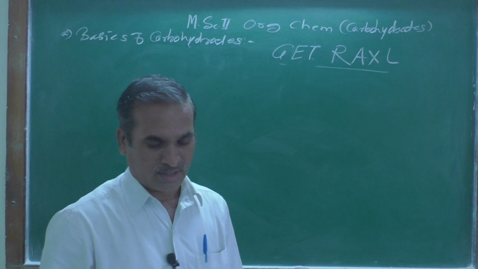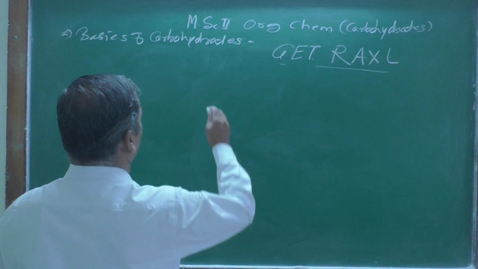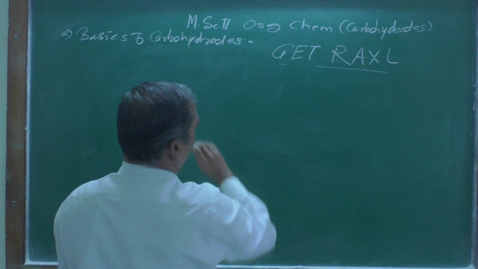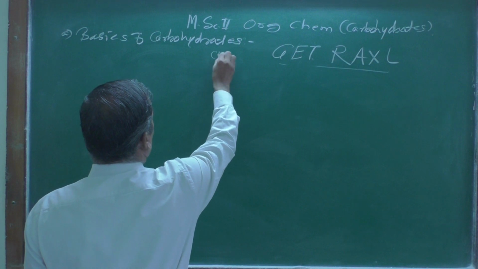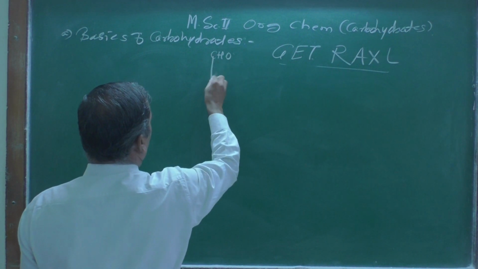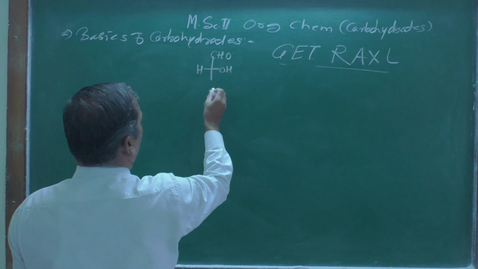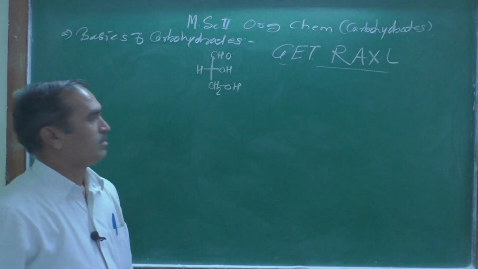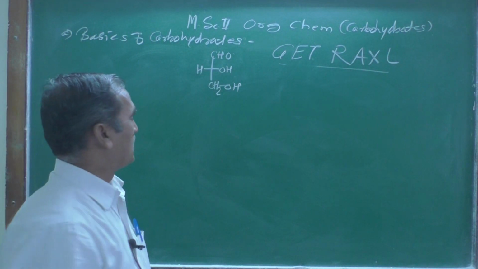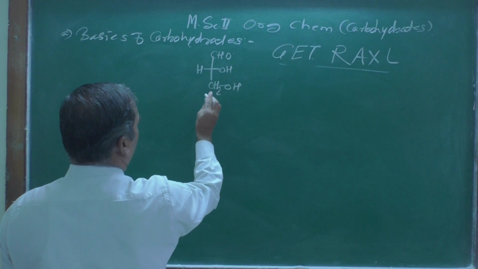But here, as we know, the glyceraldehyde structure is over here, right? Glyceraldehyde I am writing over here. Everybody knows that CHO, just now we have seen. Here is OH, then here is a hydrogen atom, now here CH2 and the OH, right? This is the structure of glyceraldehyde. This G stands for glyceraldehyde, you can remember.